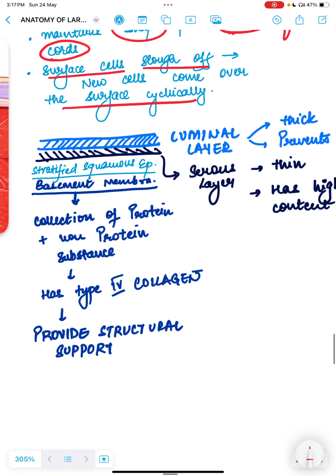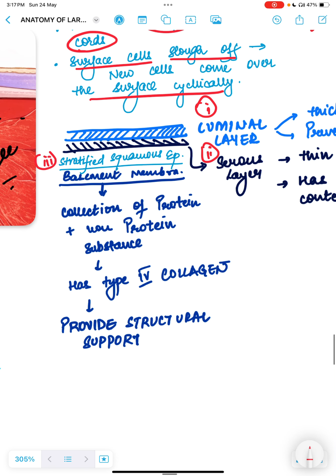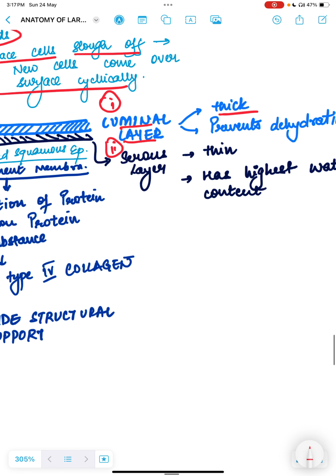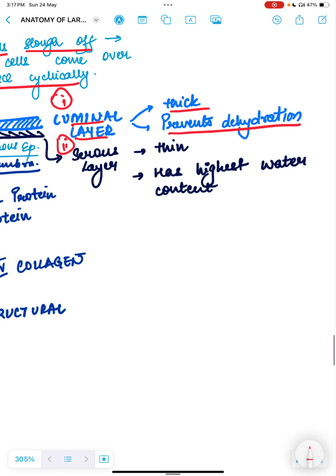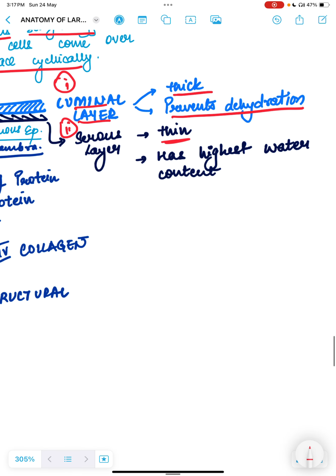Now, it is not like directly you have the stratified squamous layer. There are two layers above it. You can see the bluish one. This is the first layer, and this is the second layer, and the third layer is stratified squamous epithelium. So what are these two layers? The first is the luminal layer, which is thick, and its function is to prevent dehydration, whereas the serous layer is thin and it has the highest water content.